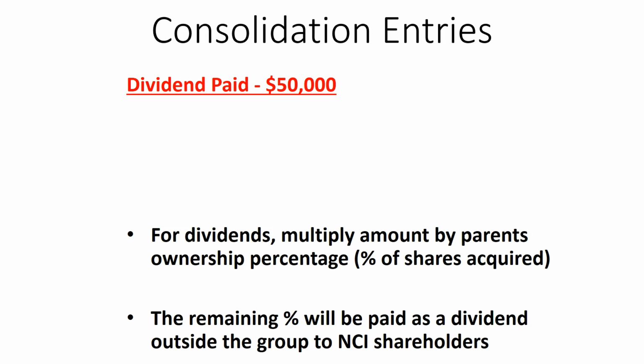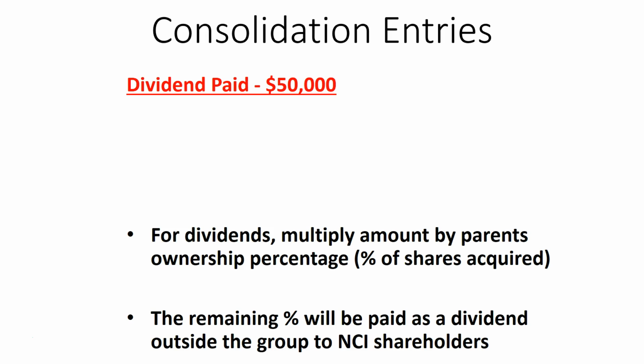Normally, cash, for example, is just being moved from one entity to another. In the case of dividends, though, the non-controlling interest shareholders are external to the group. So when a dividend's paid, the NCI shareholders will receive the dividend, and it will be paid out from within the group to those shareholders who are external.